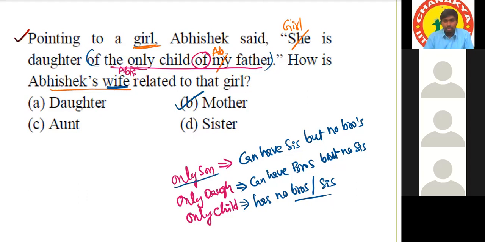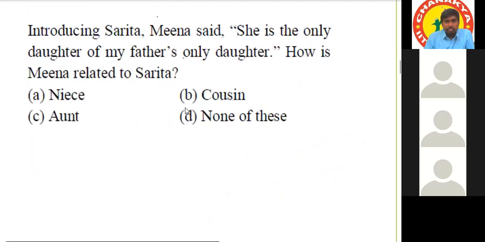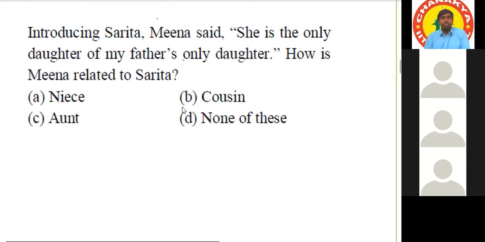Okay. One more question. Introducing Sarita, Meena said, "She is the only daughter of my father's only daughter." So how is Meena related to Sarita?